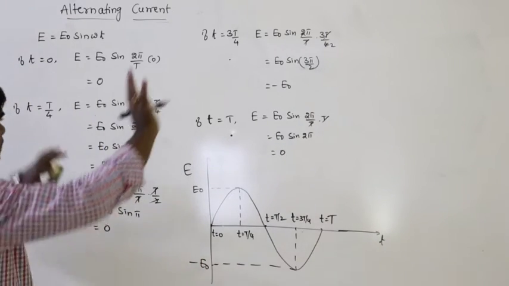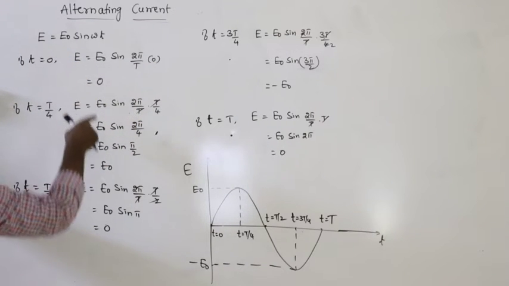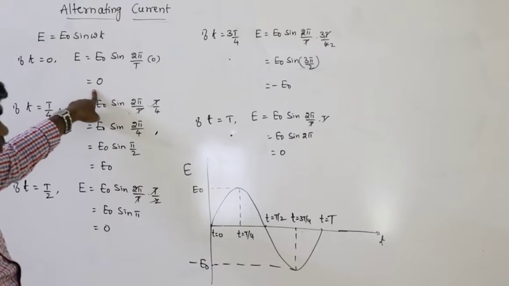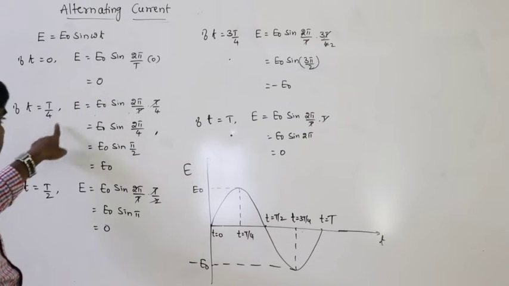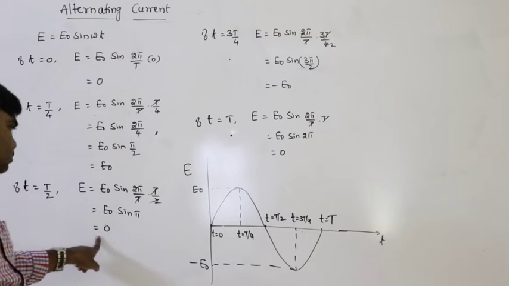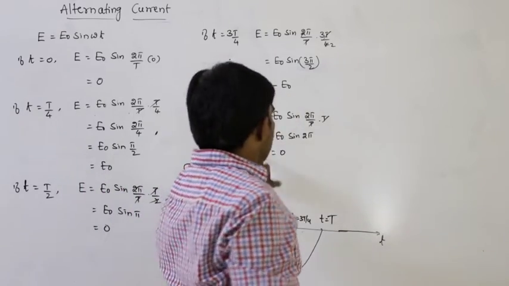Listen carefully, this is alternating EMF. It is repeated at regular intervals of time. At time t equals 0, it is 0. At time T by 4, it is E naught, the maximum possible. Next at T by 2, it is 0. And after 3T by 4, minus E naught, after the time period, 0.